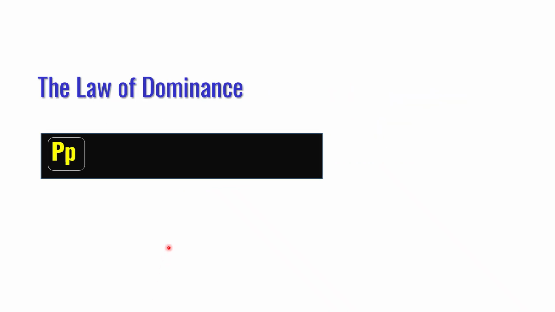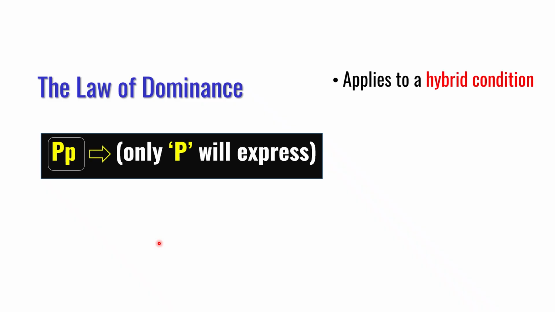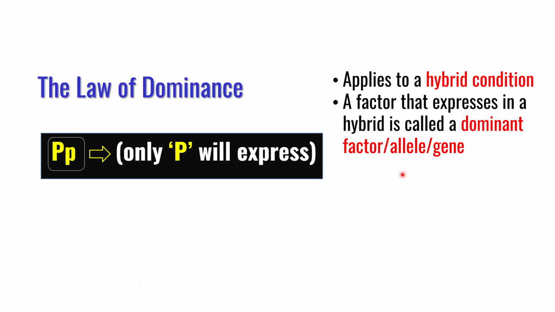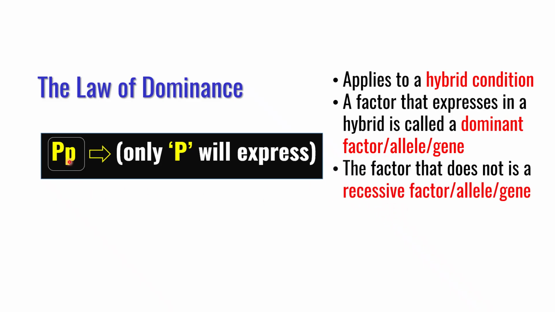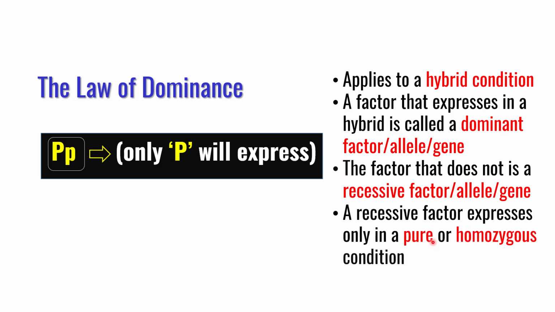So let us elaborate on the law of dominance or law of complete dominance. First point is it applies to a hybrid condition. For example, here capital P, small p, only capital P will express, and the factor that expresses in a hybrid condition is known as a dominant factor, allele or gene, and the factor which does not express in a hybrid condition, such as small p in this case, is known as a recessive factor, allele or gene. The recessive factor expresses only in a pure or homozygous condition.